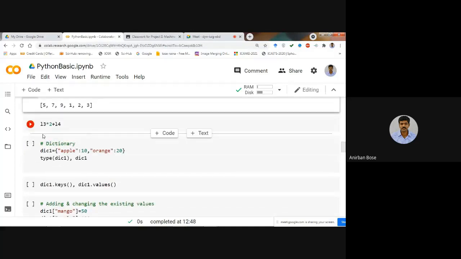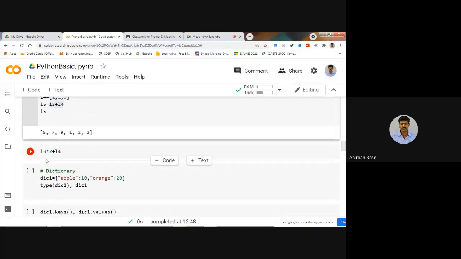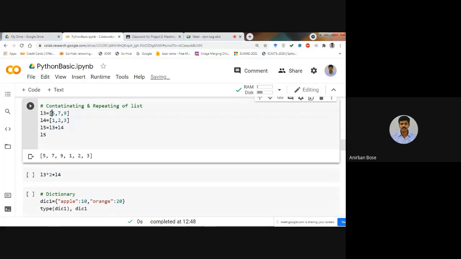Now you see, suppose you want to repeat some list, that means suppose 5, 7, 9, you want to put this 5, 7, 9 twice, and you want 1, 2, 3 also in that list, then you can write a command like L3 into 2 plus L4.